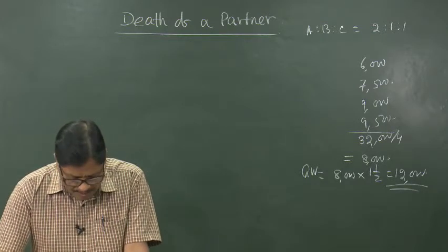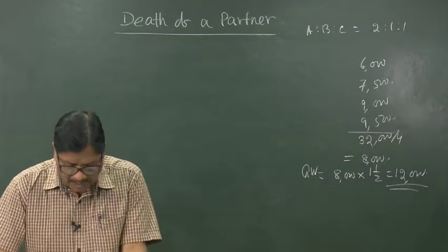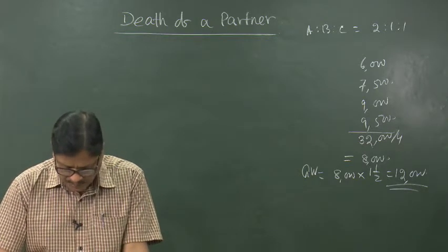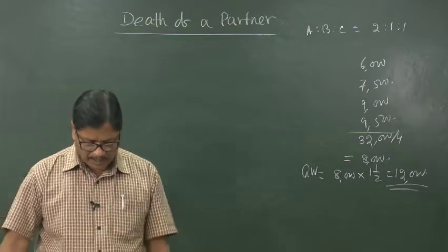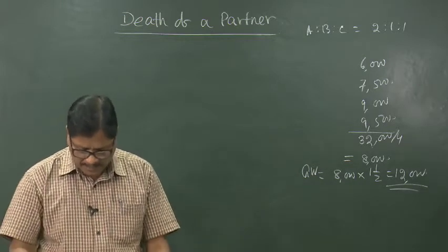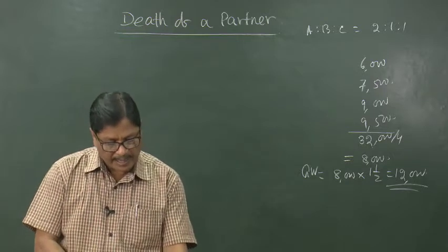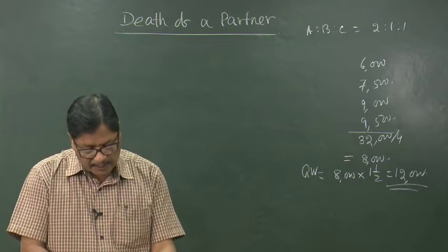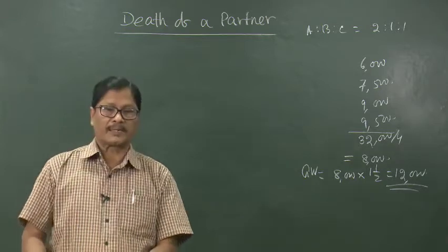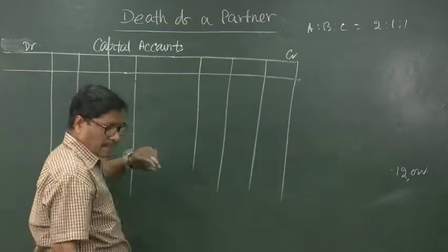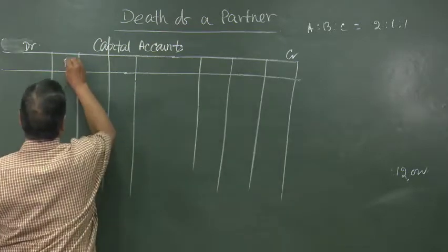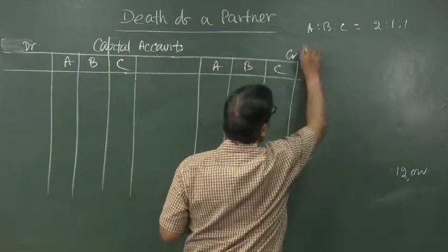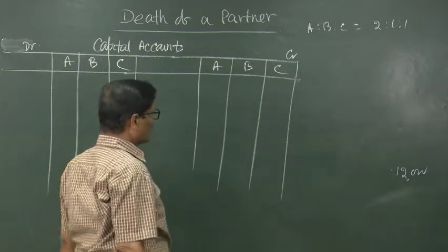For paying the amount due to A's legal representative or executor, B and C brought as much cash as would bring their capitals in profit sharing ratio, and the firm would have a cash balance of 3,000. So, we have to prepare one cash account. Record all these transactions and prepare capital accounts and the balance sheet. So, there are 3 partners A, B, C, and 2:1:1 is the profit sharing ratio.